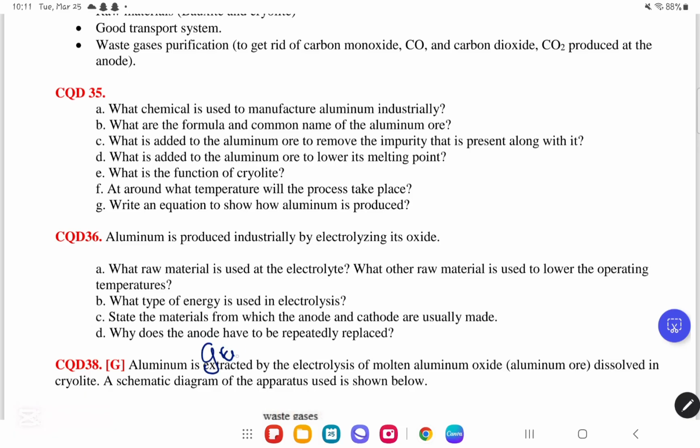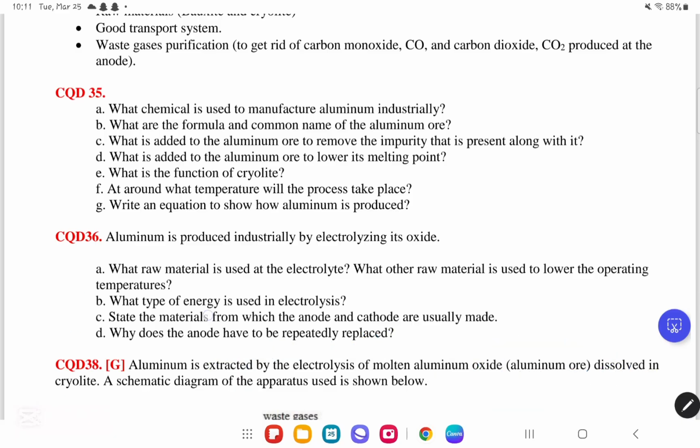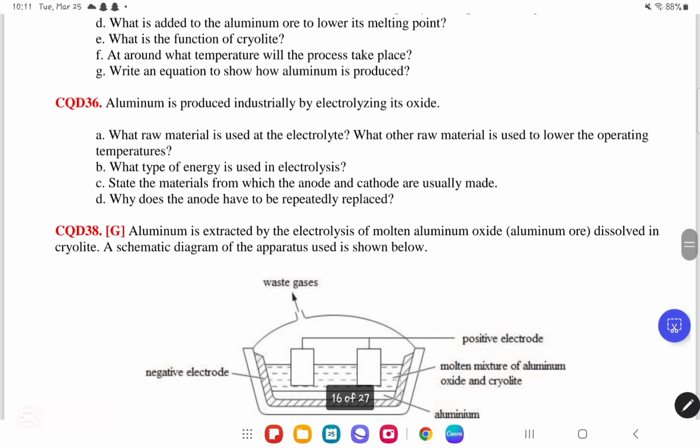So, graphite will react with the oxygen produced to form carbon dioxide. Because of this reaction, we have to change it frequently. So now we move on to CQD number 38.